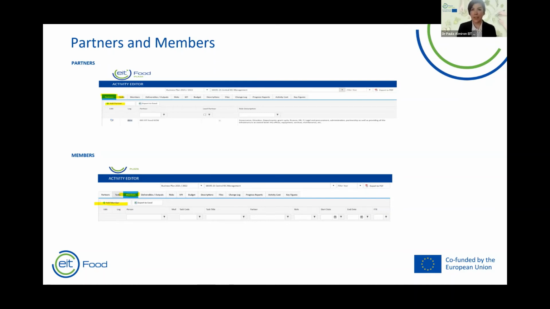If you have any issues in this space, there are some common errors that we can have. The situation could be that you cannot find a partner in the list because the organization is not an EIT Food partner yet. So contact your program manager or your partnership and funding manager, it depends on the region, to flag this issue. Another case: you cannot add a member although the organization is listed in the partners tab. You need to see if that member has a profile on Plaza first.